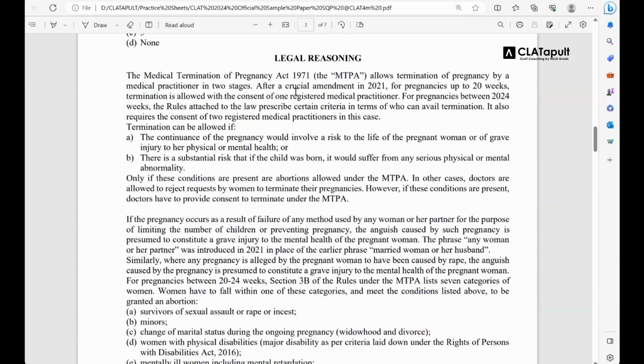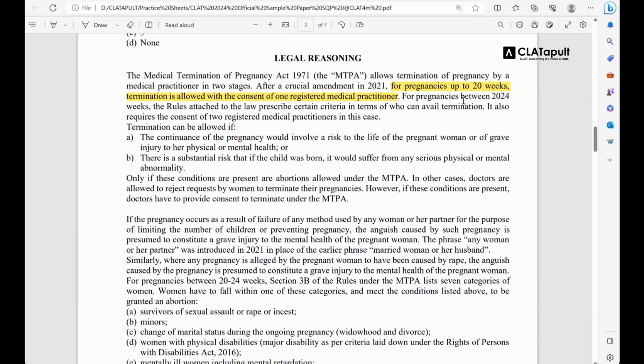So this MTP Amendment 2021 allows that if a pregnancy is up to 20 weeks, then legal termination is allowed with the consent of one registered medical practitioner. Okay? Now here you are getting a legal principle for yourself: if a pregnancy is under 20 weeks, then you can get it legally terminated with the consent of just one registered medical practitioner. Very easy. Then we go to the next line.